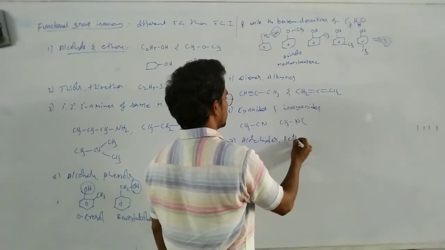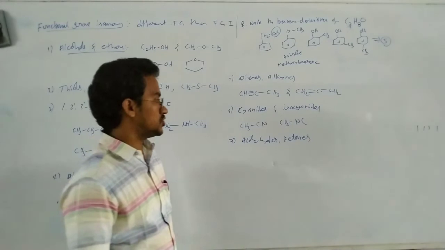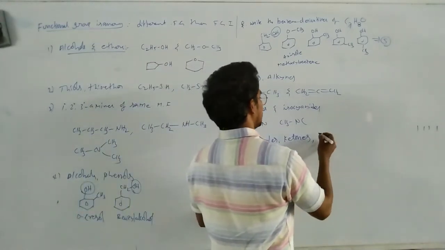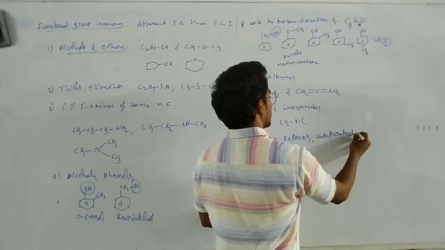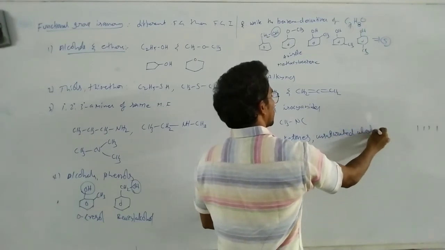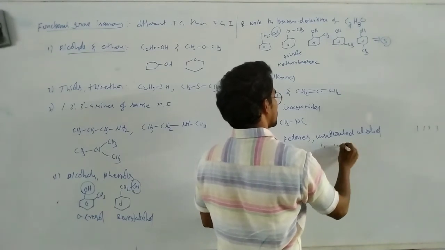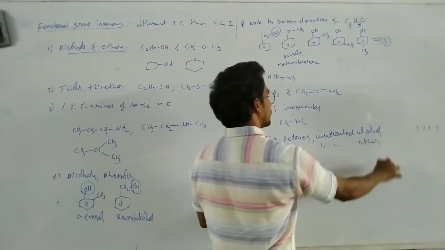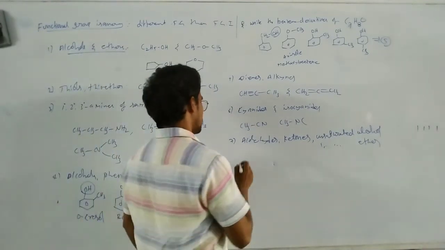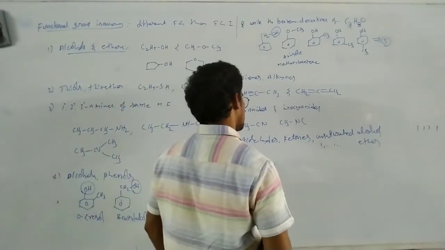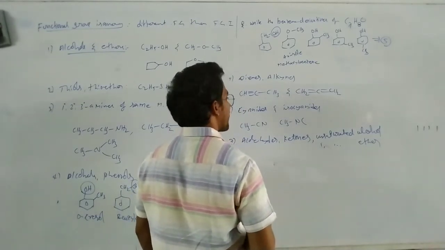Aldehydes, ketones, and with this one unsaturated alcohol. If alcohol exists, we can write the unsaturated ether also. We can write the unsaturated ether also. That means here, let us write like this.